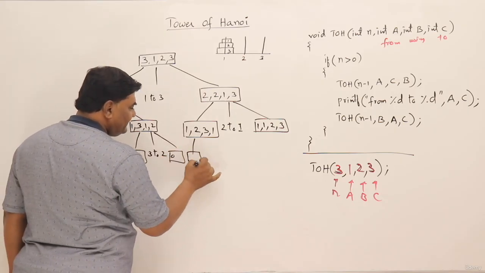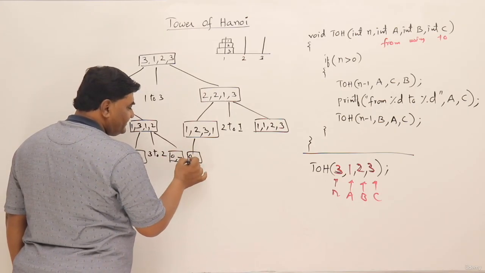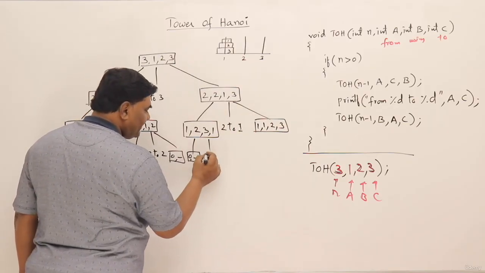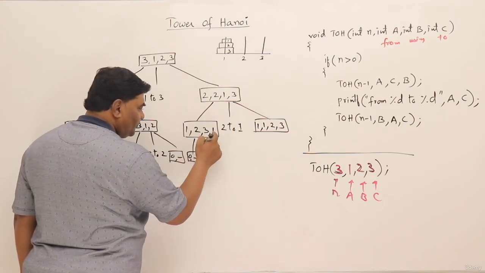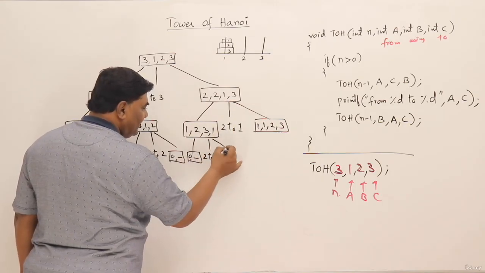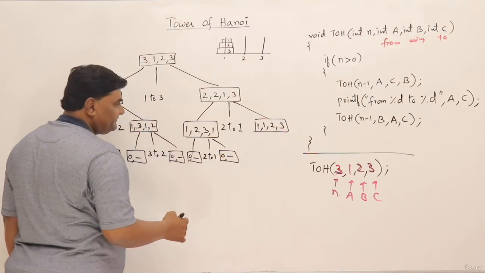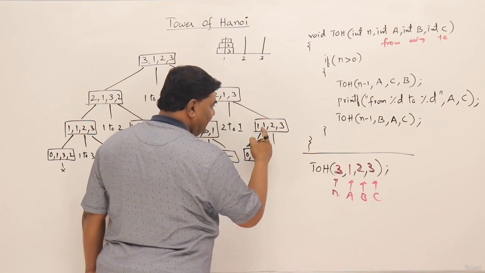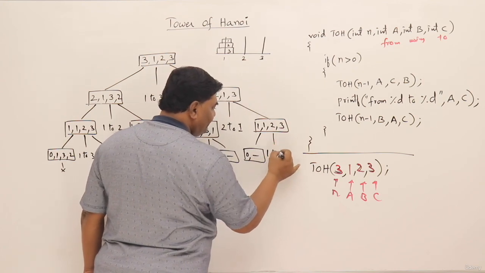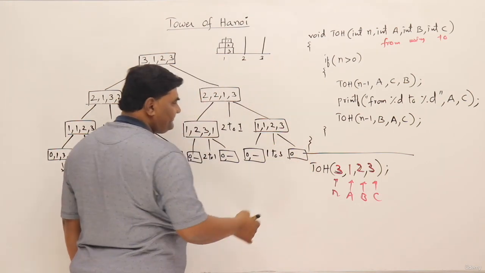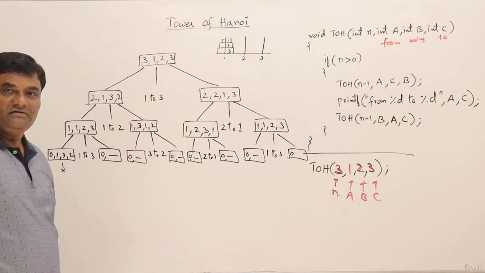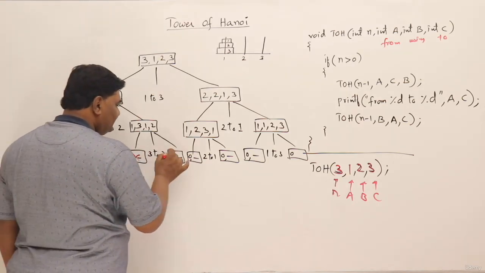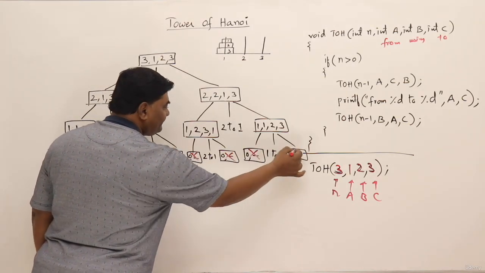Now for this, the left hand side is useless because the function will not execute. Then the middle step, move A to C. So 3 to 1. Move A to C, that is 2 to 1. So 2 to 1. And this step again is of no use. Then here, the left hand side is of no use, the middle one, A to C, 1 to 3, then the right side 0. So actually these steps will not be performed. So I'll just mark them to show that these are not required.